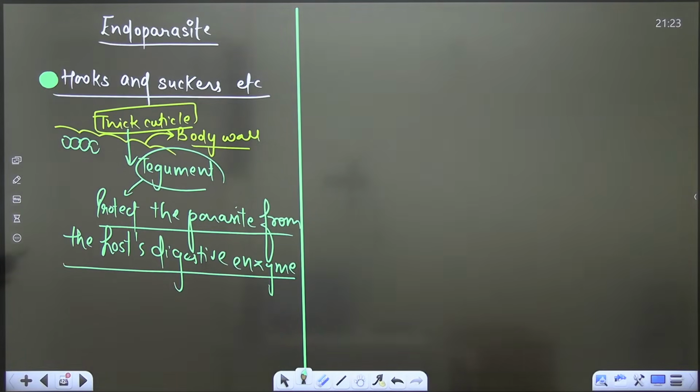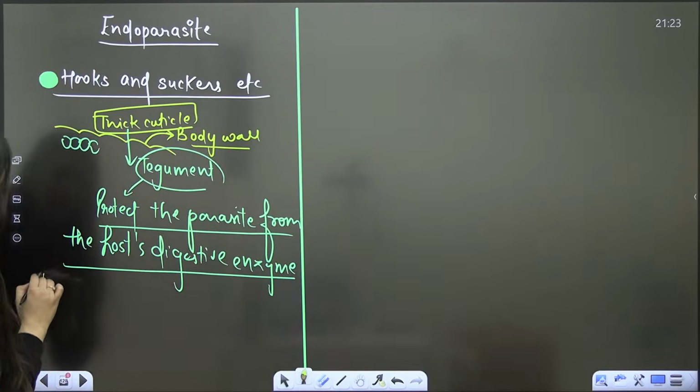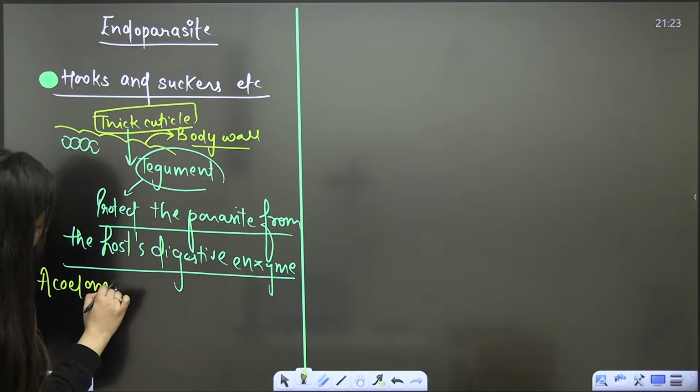So, acoelomates they are, we know that. Acoelomates, but they are triploblastic.